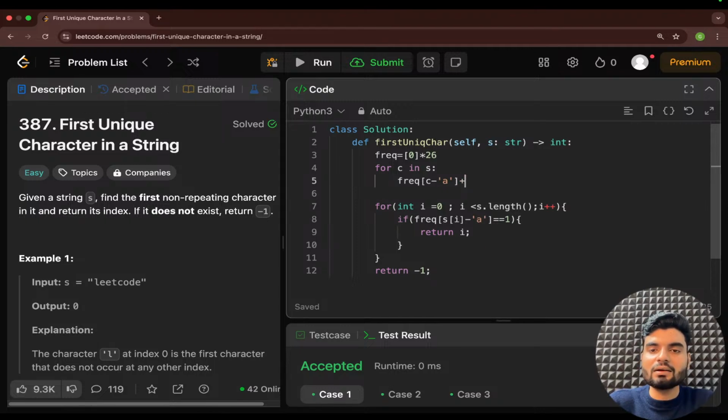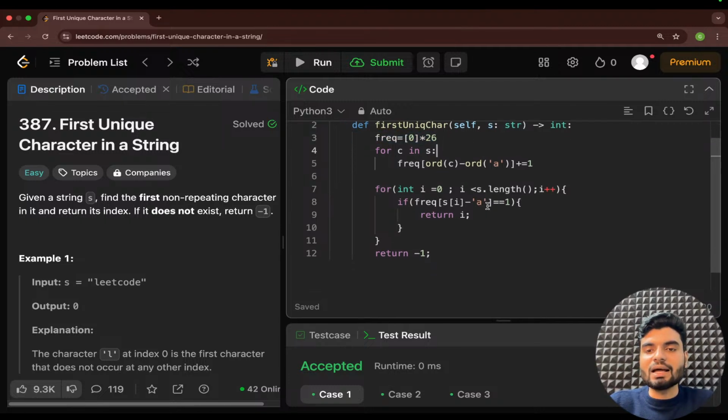But the thing is that in Python you cannot directly subtract a character from a character. Then what you have to do is use a method that is ord. Basically, this ord method converts a character into an ASCII value. So let's suppose if you have c as 'a', that is 97, and here this is 97 itself, right? So subtracting it, you will get that particular difference, and that's how you're using it in this particular array.